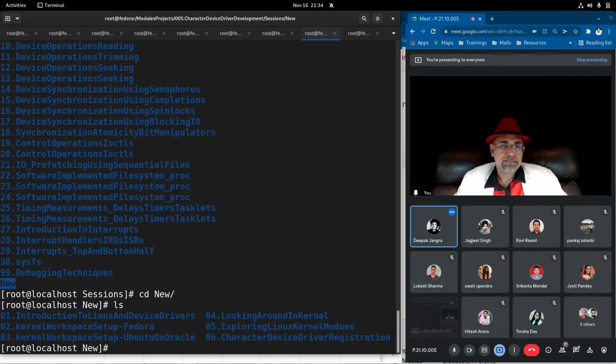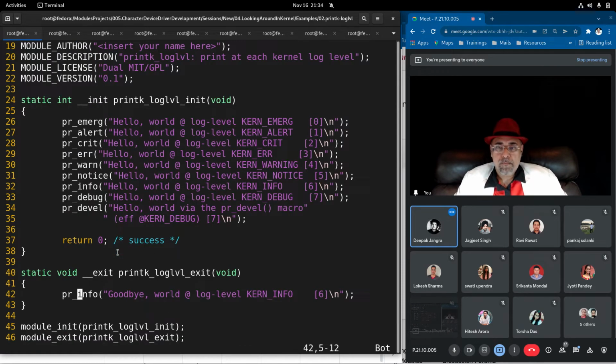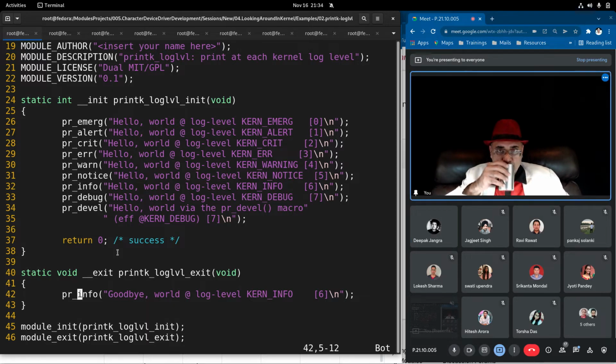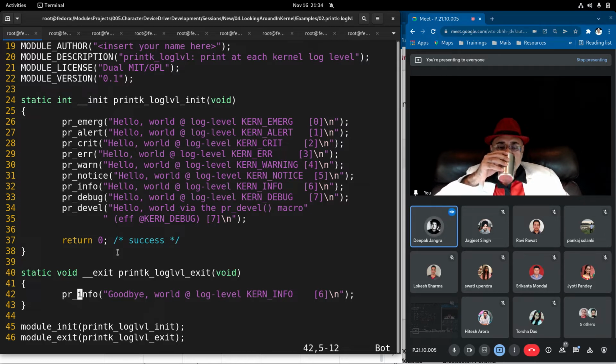Yes, Deepak. Sir, I inserted 2 times my newly made device driver. So how to remove the second time? Give the same name again. Sir, it didn't work, sir. It says there is no such module. Yes, there is a reason for that.